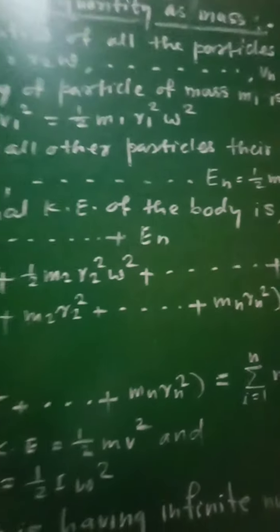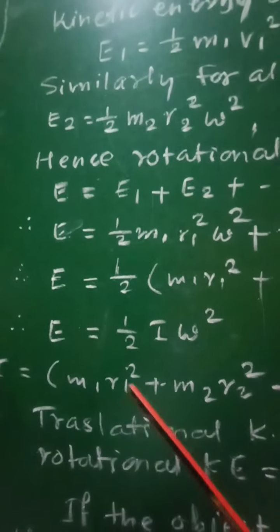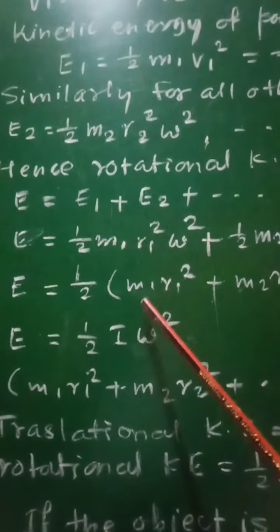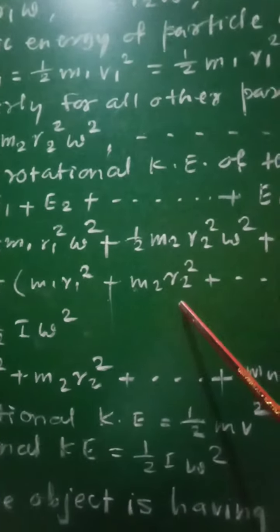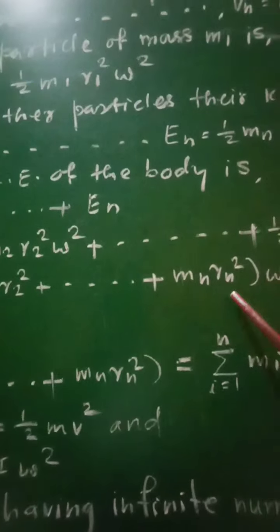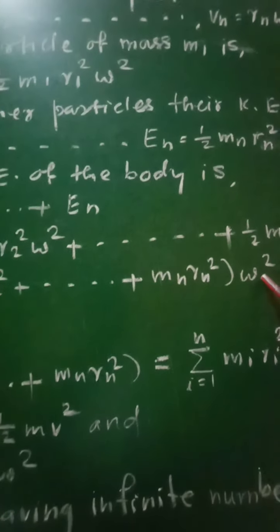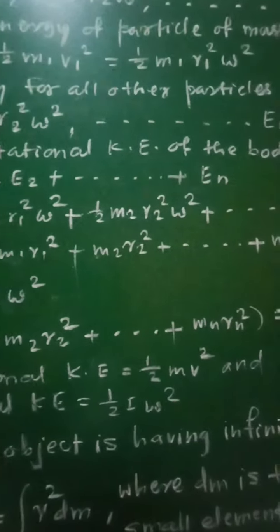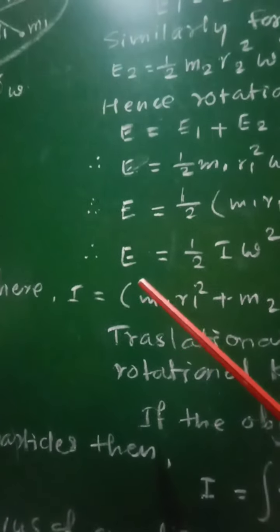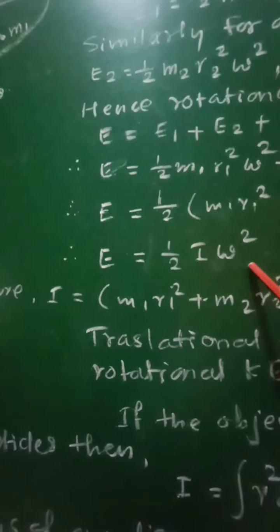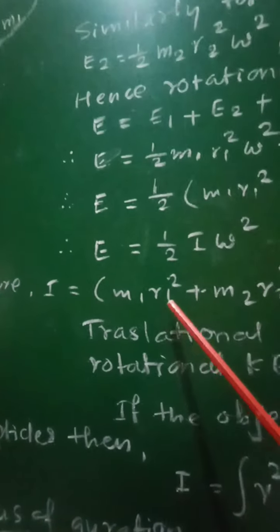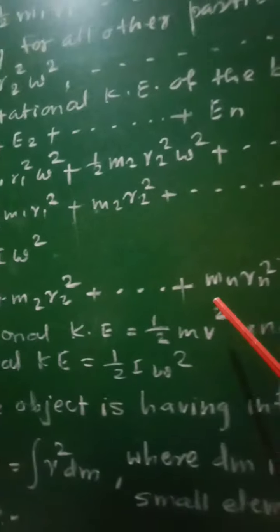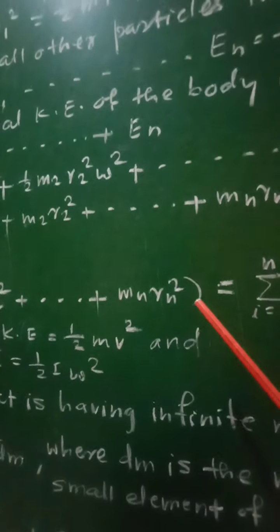Now taking half omega square common, we can write E equal to half into m1 r1 square plus m2 r2 square plus mn rn square, into omega square. Now this bracketed term, that is m1 r1 square plus m2 r2 square plus mn rn square, is replaced by I, and therefore we will get E equal to half I omega square, where this bracketed term gives I equal to m1 r1 square plus m2 r2 square plus mn rn square.